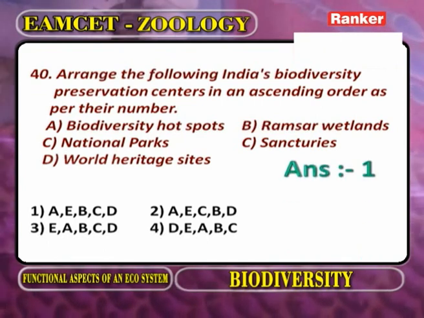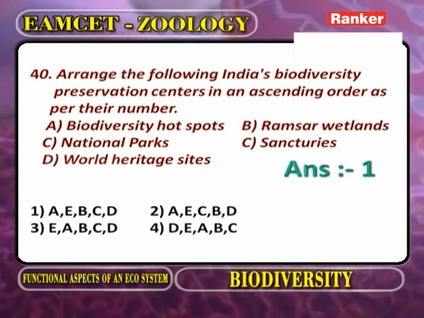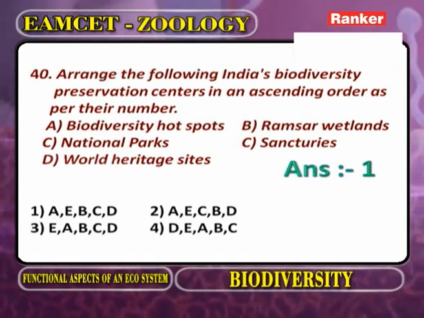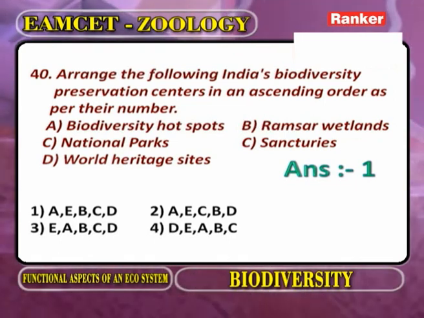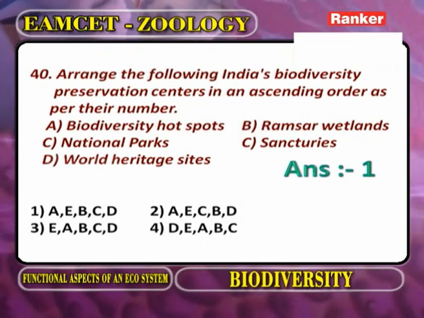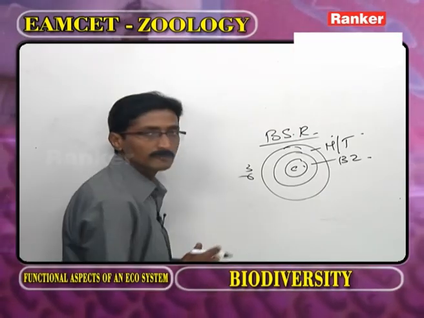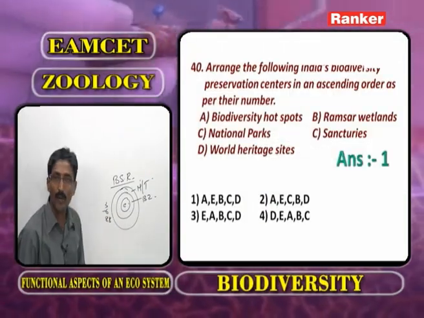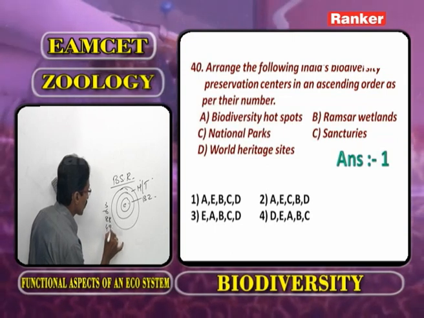Arrange the following India's biodiversity preservation centers in ascending order as per their number. In India, how many biodiversity hotspots? Near about 3. Ramsar wetlands? Near about 6. National parks? Near about 88. Sanctuaries? 490.